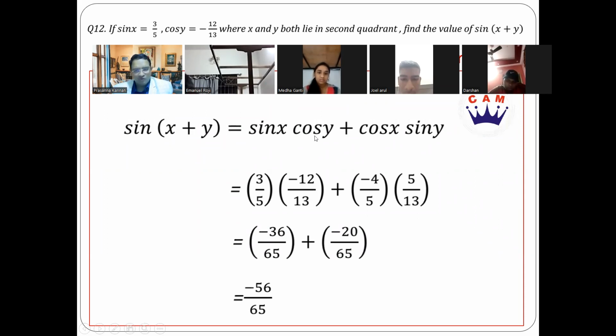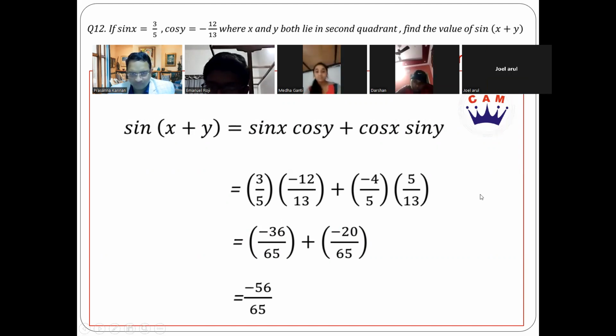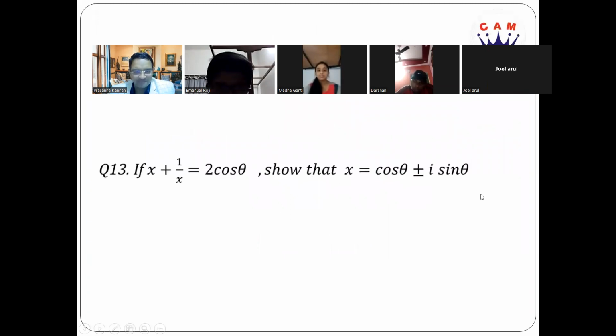For finding cos x, 1 mark. For finding sin y, 1 mark. And for solving this, 1 mark. So you get 3 marks for this. Is it clear to everybody?